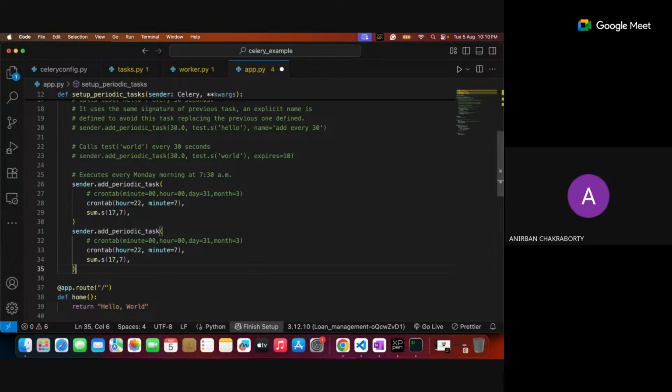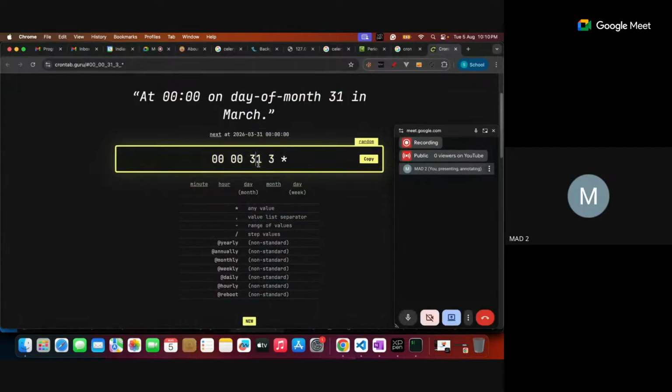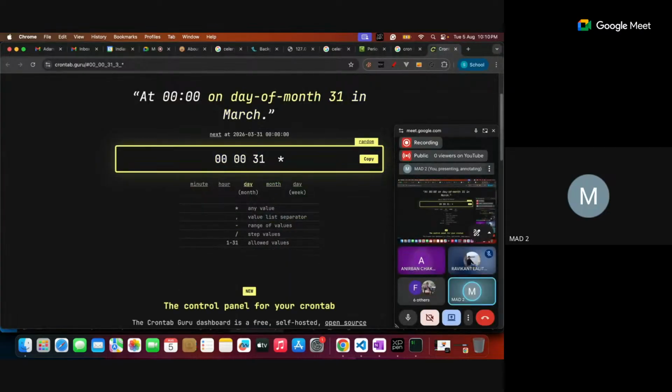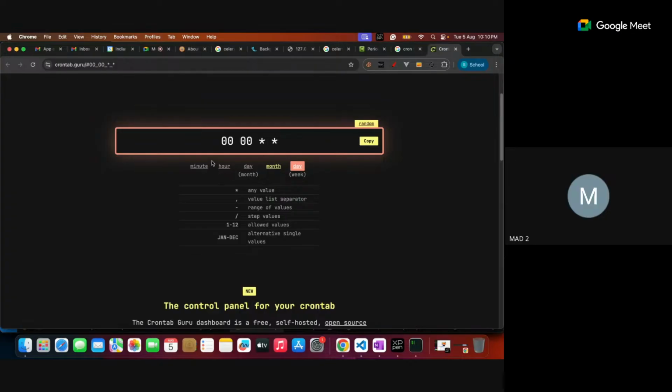Got it. So, sir, what if I want to send it every day? What would I do? So 24 hours, you can put, this cron tab is a 24 hour clock. So 0, 0, but the rest of the things I don't want, I don't worry about this. This is star. I specified hour, minute, day, month, and week is star.